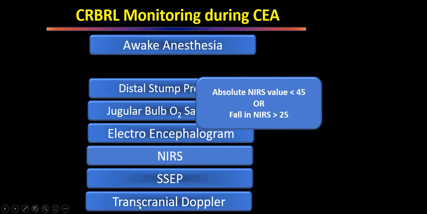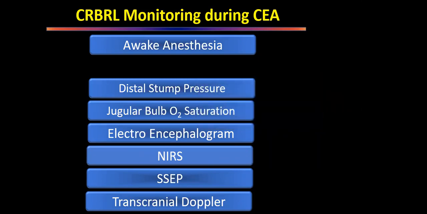The last one which I should have mentioned earlier is transcranial Doppler. Transcranial Doppler is a very good modality. It sees the middle cerebral artery flow directly, and the best benefit of this is it can tell us in real time if some emboli or some thrombus has gone. So we can plan our procedure accordingly, because it will tell us in real time that there was a shower of emboli or thrombus which has gone.